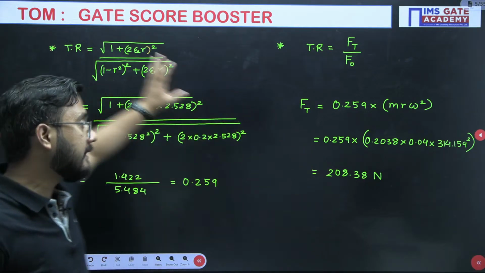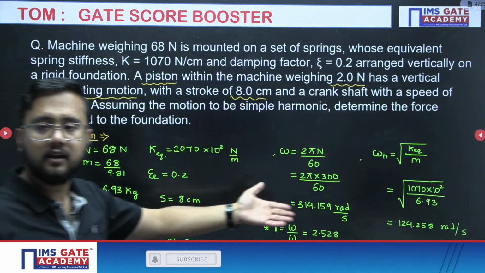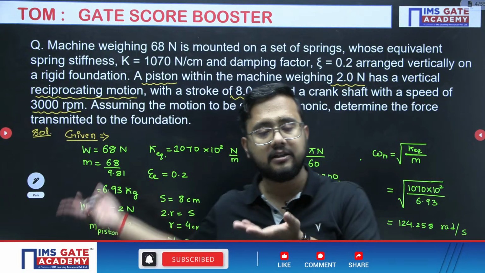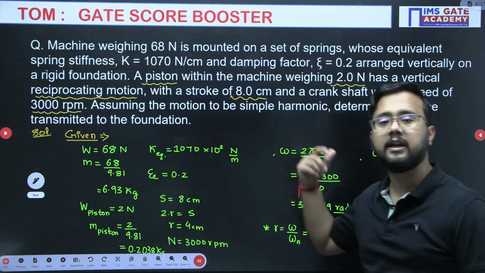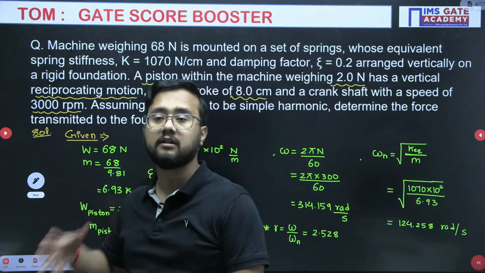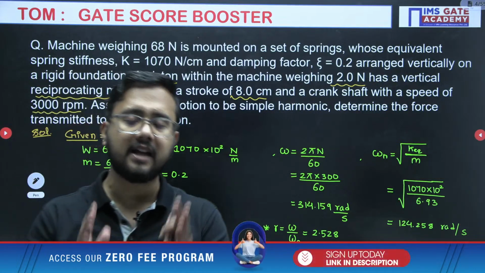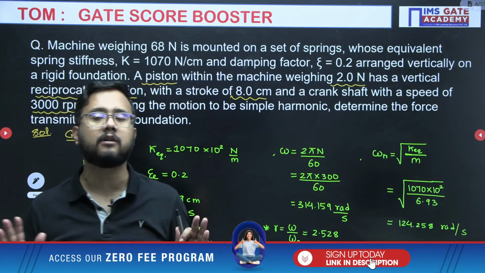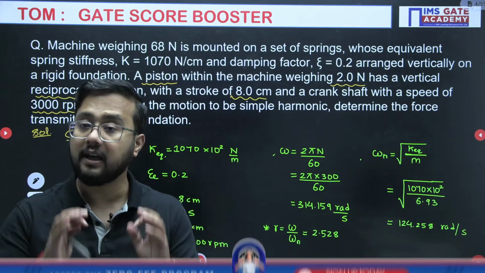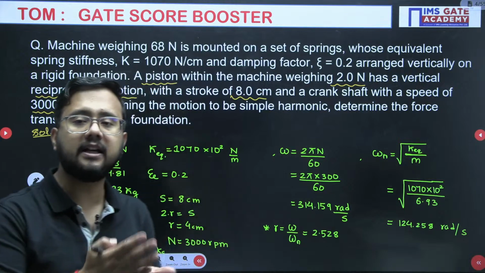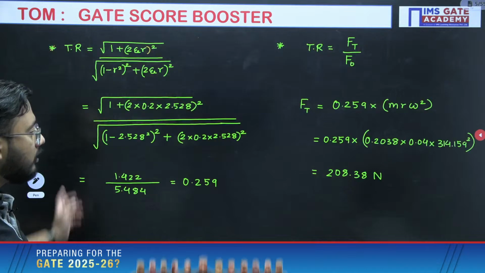But if I do it in the starting itself, see in this question how many calculations we have done. If I have taken an approximation in the initial step itself, after that I have used that value multiple times. So based on how many times I have used that value, that much variation will be there. So please make a thumb rule that you will never use approximations in the initial steps. Right? You will never use approximations. Take up to 3 decimal or 4 decimal place calculations and then use that one only throughout the whole solution part.